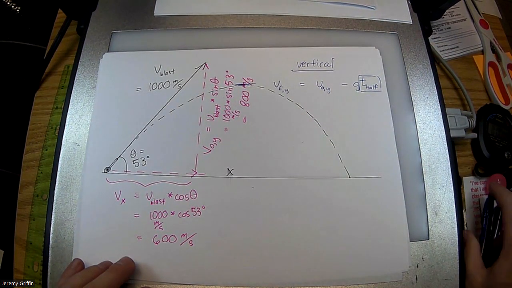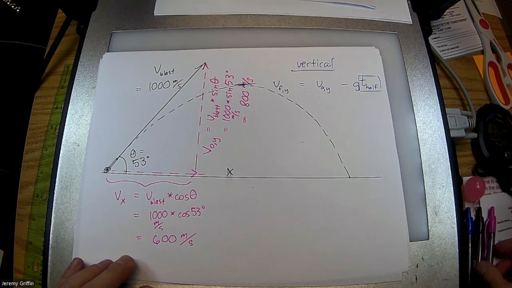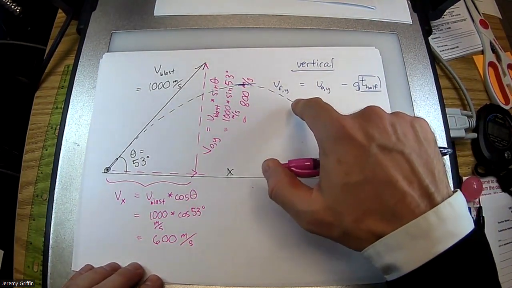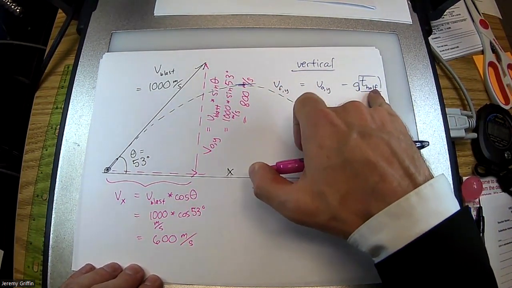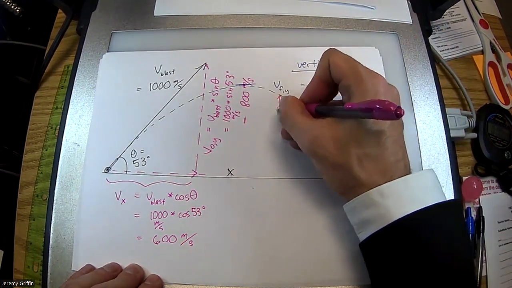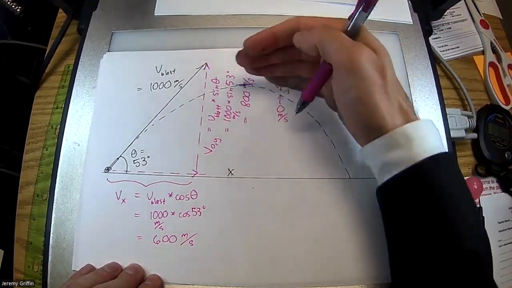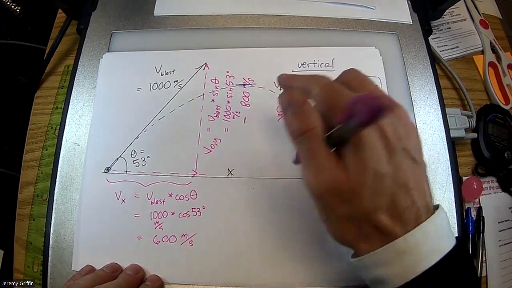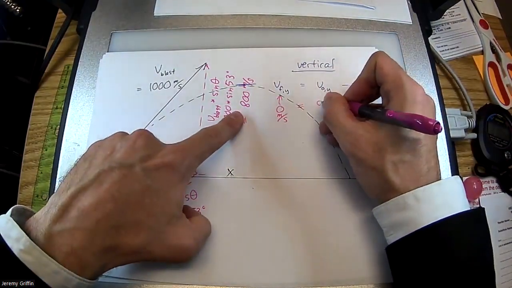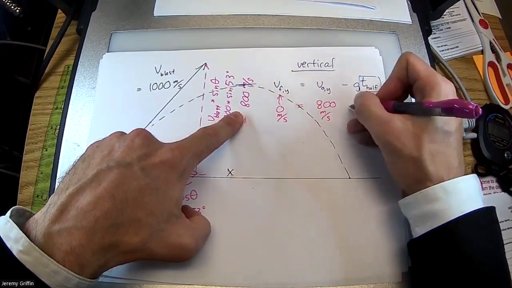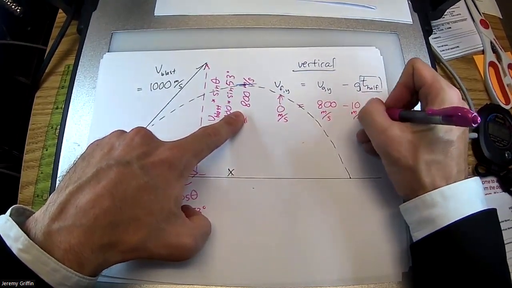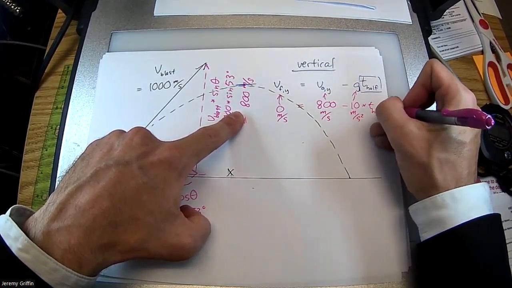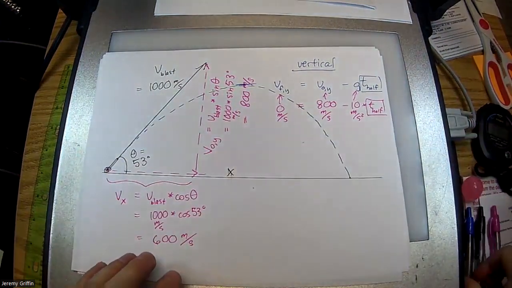Now, you should be pretty comfortable with solving in terms of variables. Some of you might possibly get a quiz that says solve this in terms of variables. I'm just going to go ahead and plug in some numbers at this point. If this is half the hang time, we already know that this is set equal to 0 meters per second, final velocity in the vertical direction. This and this go hand in hand. Half the hang time, that's 0. This number happens to be 800 meters per second for this particular question. We pull down at 10 meters per second squared, and t half. Okay, little algebra switcheroo later.